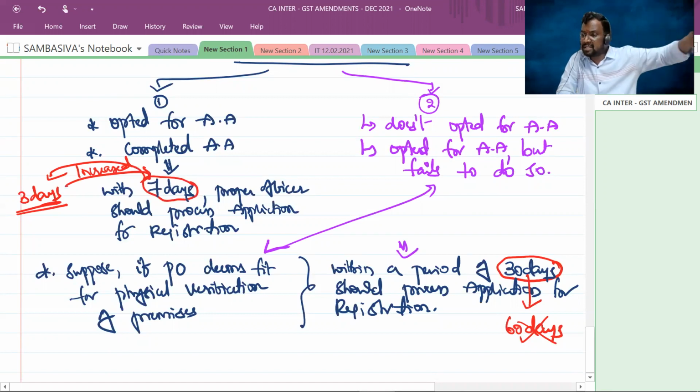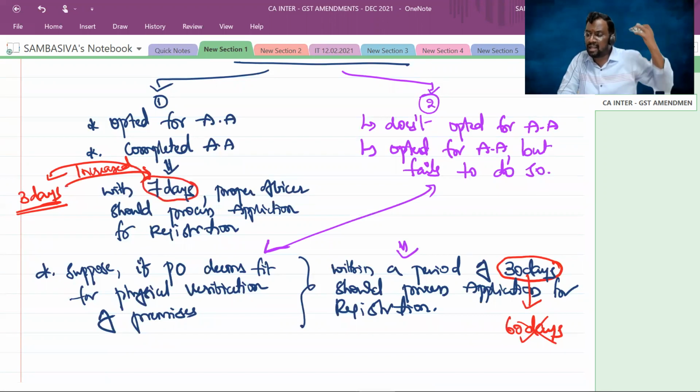See, the deemed registration provisions are kept as they are. For raising a query or objection, if the proper officer needs any information or any clarification, he can issue a show cause notice. That 7 days time limit is there. After you receive the show cause notice, you also get 7 days for replying to it.